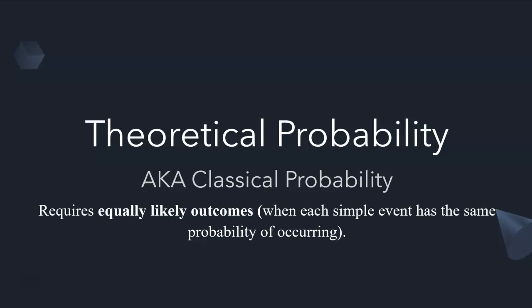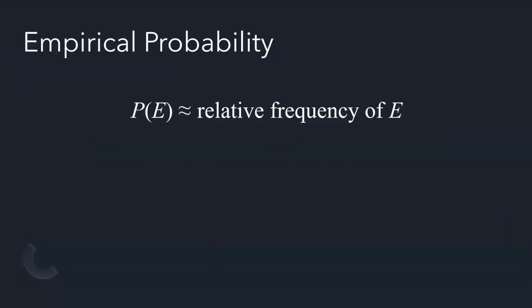Now, I said all of that because we're going to be jumping from theoretical probability to a different type of probability in this video, and that is empirical probability. Empirical probability is calculating the probability of an event after an experiment has been conducted. So an experiment is being conducted, and now we want to calculate the probability of a certain event.